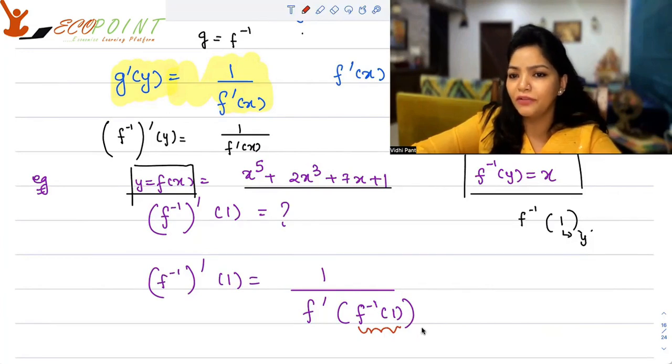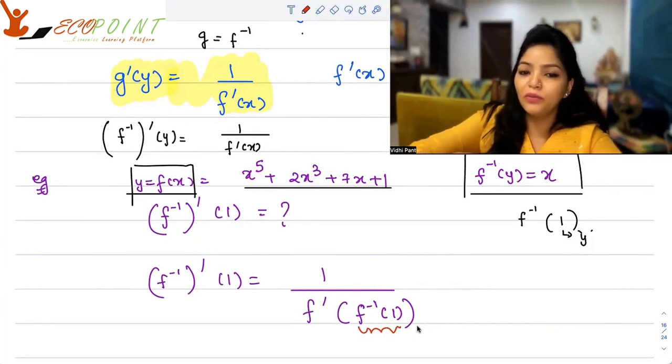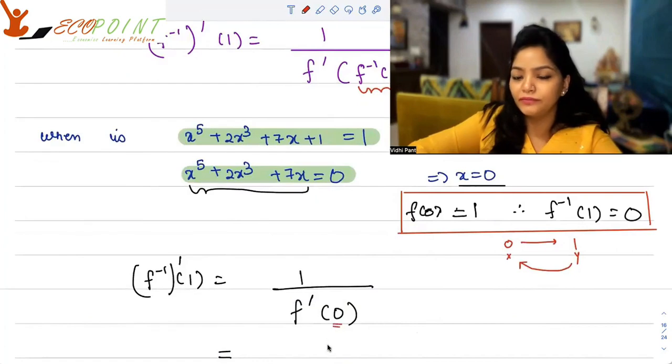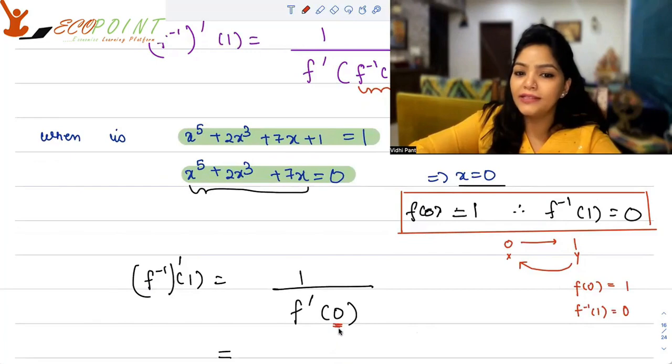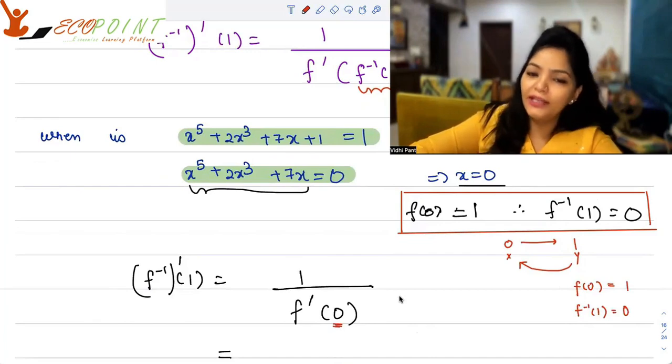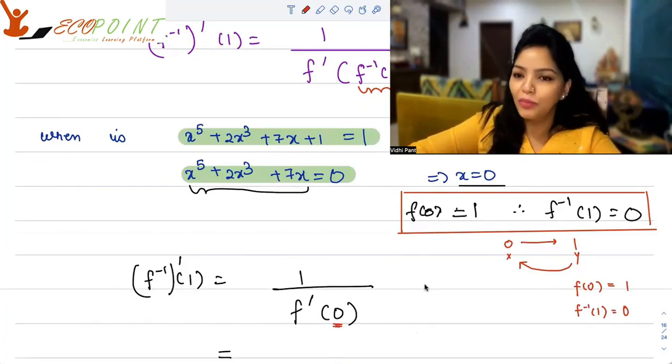Now, what is f inverse 1? F inverse 1 is 0, because that's the relation we have. F of 0 gives you 1. So f inverse 1 gives you 0. So f dash at 0. Kindly calculate f dash and put x equal to 0 and you will get your answer.